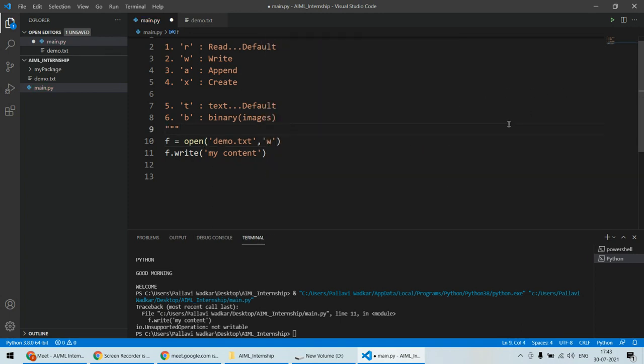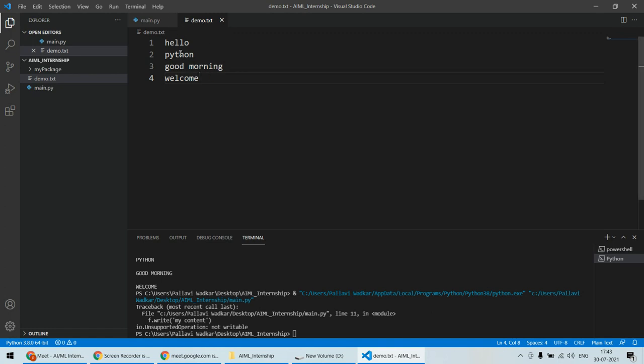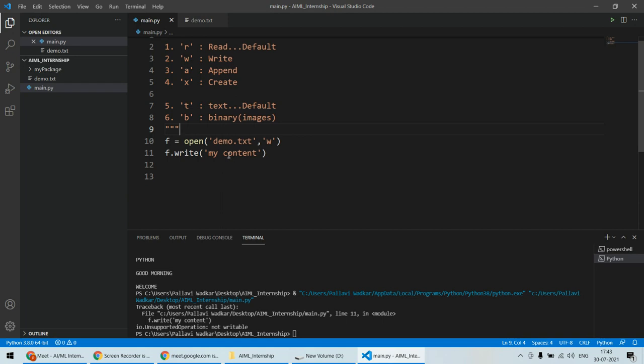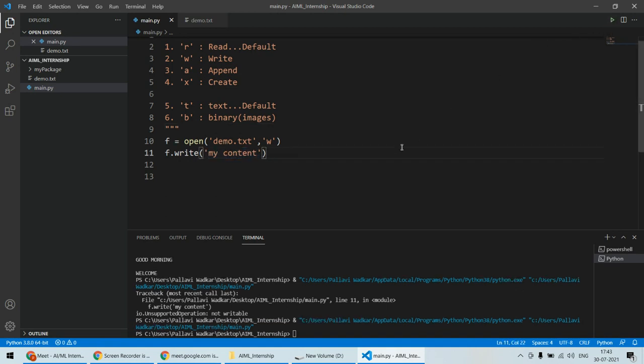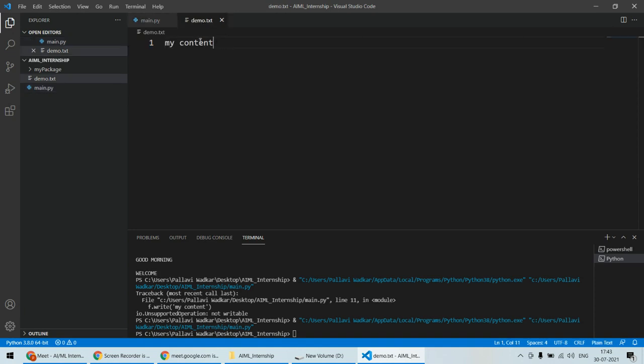Now this will be a writing case, so the file will be open for writing. Now let's see the previous content of this file. This is the content in this particular file. Now I am opening this file for writing purposes, and I am going to write this content in my file. Now let's see what happens after running this. No errors, that means it is working fine. But now you can see the status of this file. The previous content is gone and there is new content, my content.